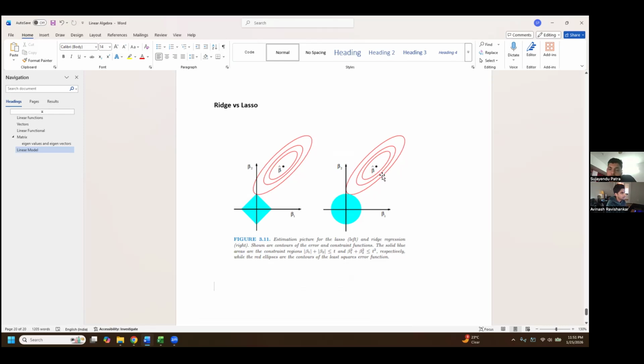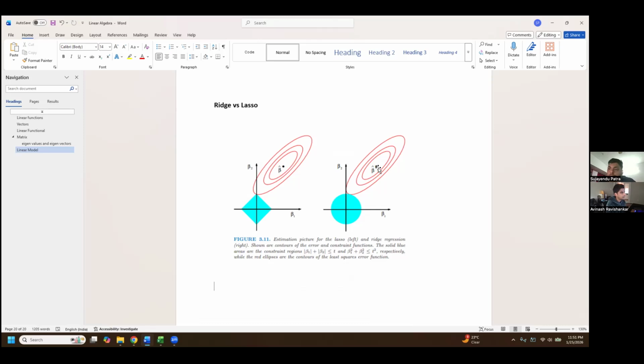So what we are doing is starting from the beta hat least squares estimate, we are drawing some contours and trying to see what is the best choice in terms of both the penalty term and how far you are going from the best least squares estimate. So this is kind of a trade-off that is happening, similar to the bias-variance trade-off, but in terms of the penalty terms.